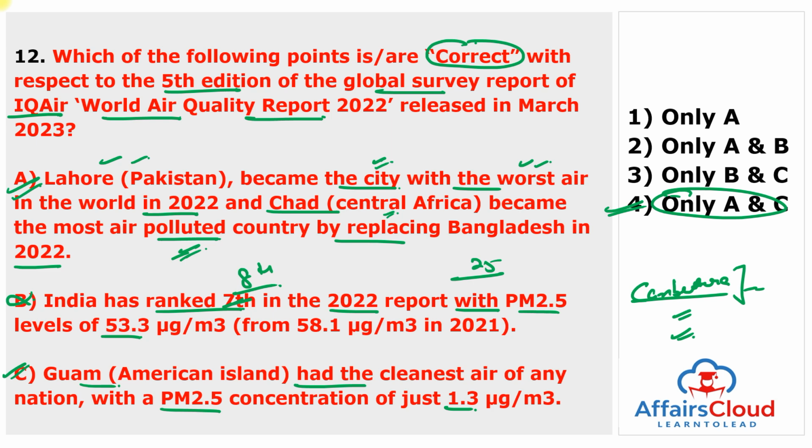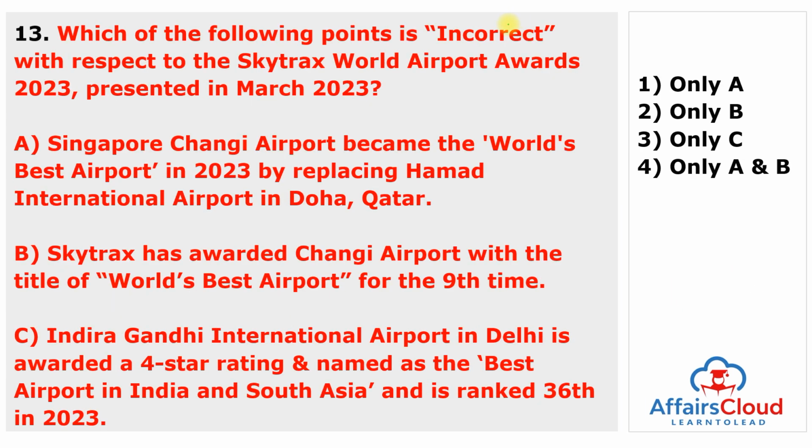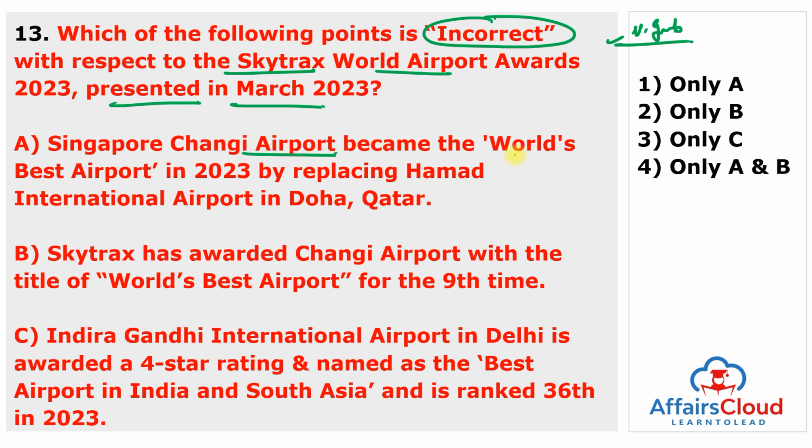Moving to the next question. Which of the following points is or are incorrect with respect to the Skytrax World Airport Award 2023 presented in March 2023? Mark this question in the very important section, and we have to find out the incorrect statement. Singapore Changi Airport became the world's best airport in 2023 by replacing Hamad International Airport in Doha, Qatar.